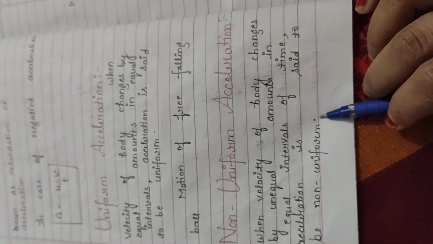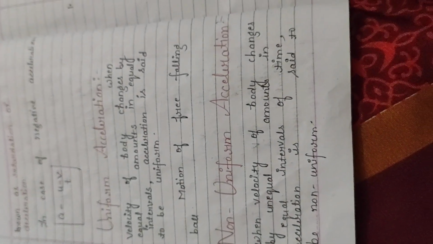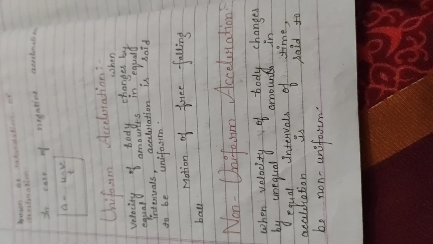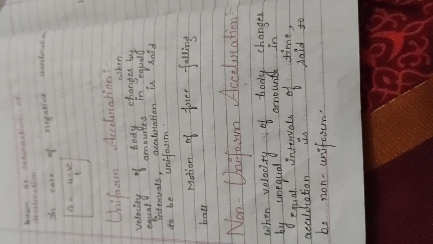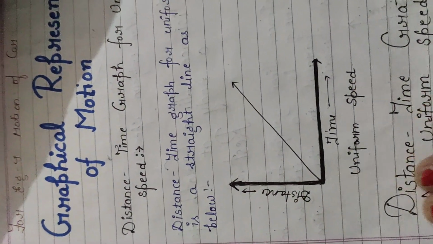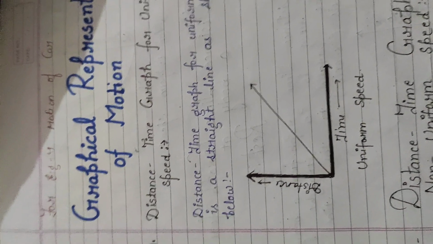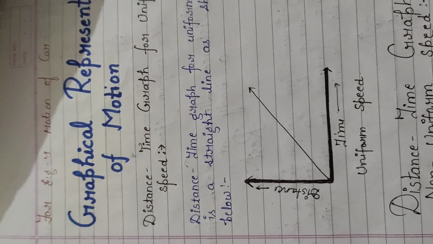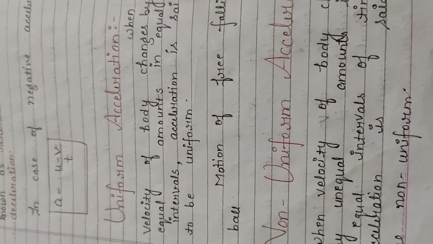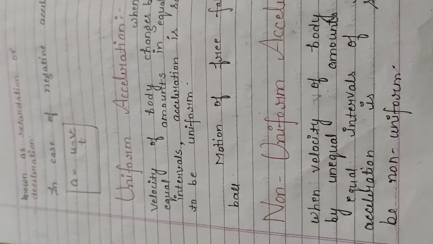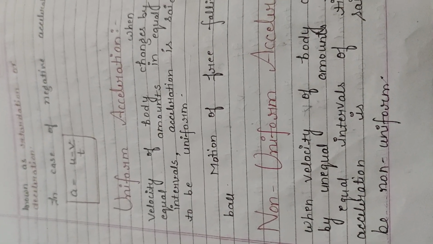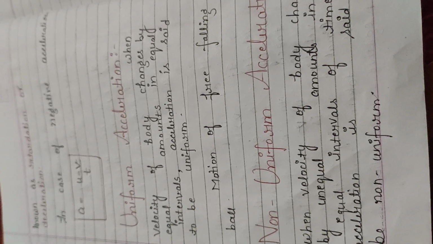If suppose the brakes are applied, then it is an example of non-uniform acceleration, because here the velocity is not changing at equal intervals of time. For example, the motion of a car, because in the motion of a car you will have to apply brakes at some point, so it is not an example of uniform acceleration. It is an example of non-uniform acceleration. And uniform acceleration means velocity is changing continuously at equal intervals of time.